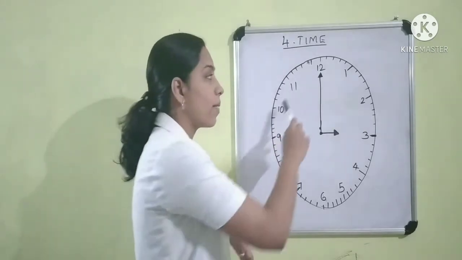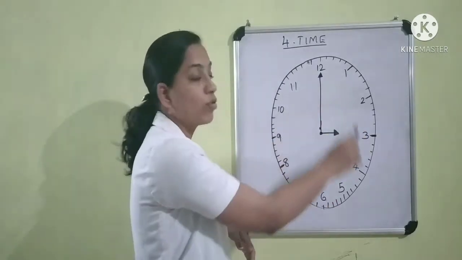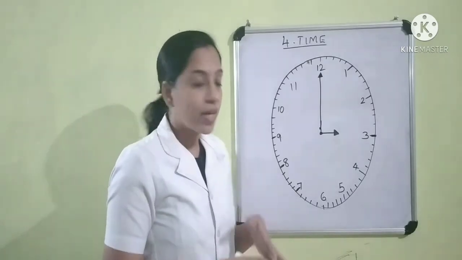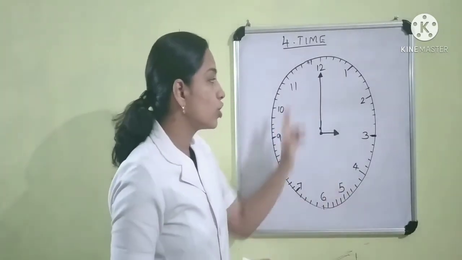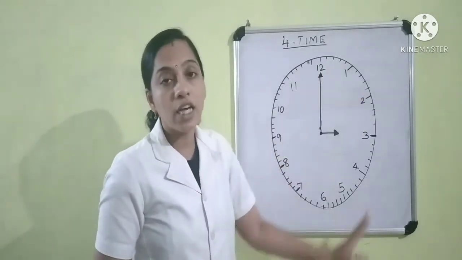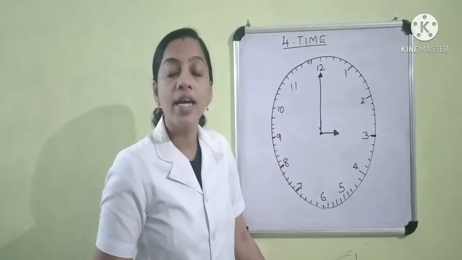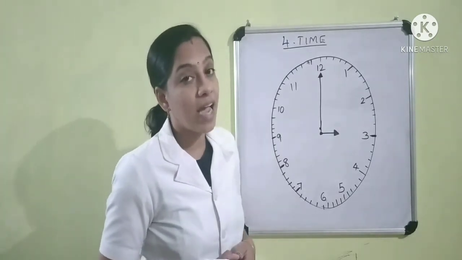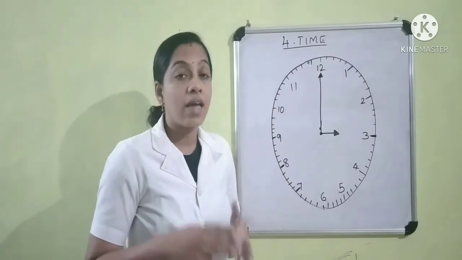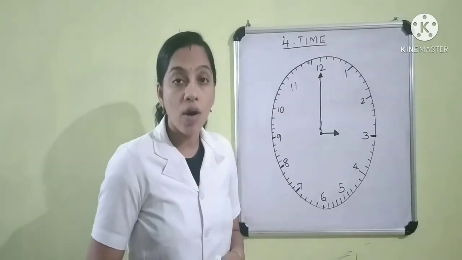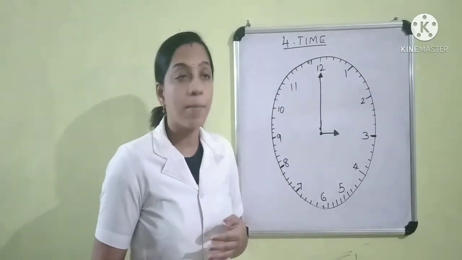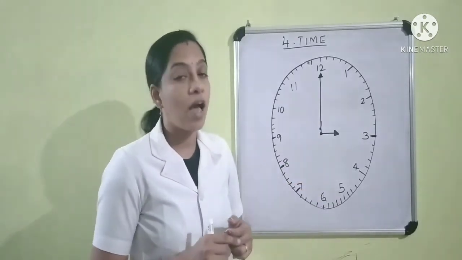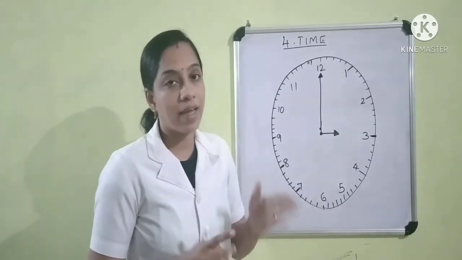See children, the numbers within the circle and the round shaped piece is called the dial or face of the clock. We can see the numbers from 1 to 12 are arranged at equal intervals. Right children? Yes. We learn the minute hand moves faster and the hour hand moves slower. That is, the hour hand takes 1 hour to go from one number to the next number. That is, it takes 12 hours to go around the clock face once.